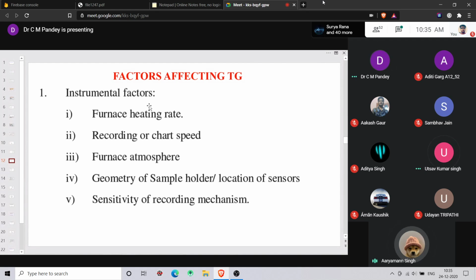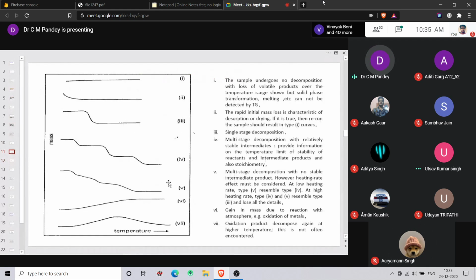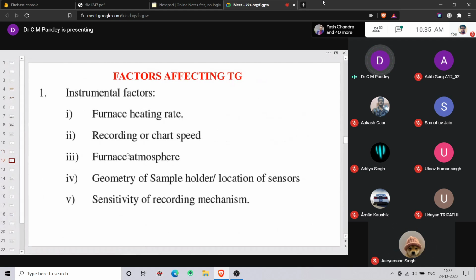So if the heating rate is high, the curve will be very condensed, or if it is very low, then you will obtain a curve like this. You will get a curve like this, right? Yes, sir. Recording and charting speed: if you are giving a high temperature, for example 30 degrees centigrade per minute, it will also affect. Furnace atmosphere: if it is not kept in an environment control system, then it will affect.